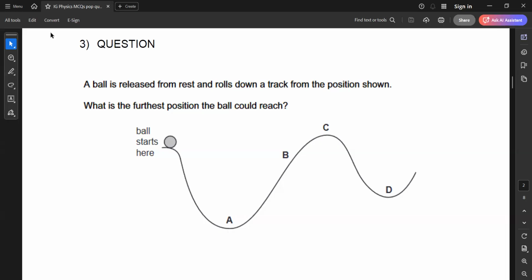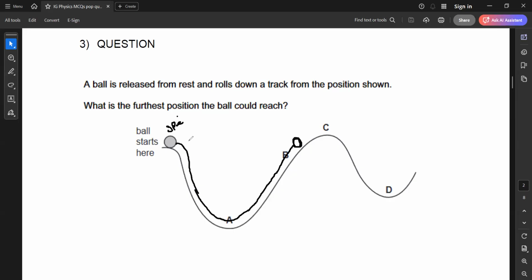A ball is released from rest and rolls down a track from a position. What is the furthest position the ball could reach? Because we know energy cannot be created nor destroyed, but it transforms from one form to another. So if we initially have GPE, gravitational potential energy, as the ball rolls down, it will lose some of its energy. If there was no energy loss, then it can reach the same position, if we have a surface which does not have any friction, or we have a vacuum, so the air resistance or drag is negligible.